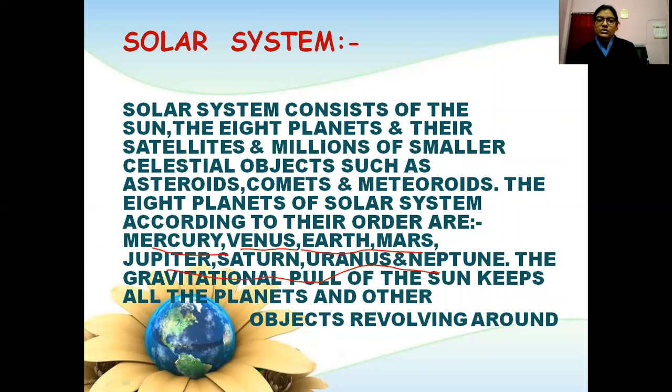So the solar system consists of the Sun, the 8 planets and their satellites, and millions of smaller celestial objects such as asteroids, comets, and meteoroids. The 8 planets of the solar system, according to their order, are Mercury, Venus, Earth, Mars, Jupiter, Saturn, Uranus, and Neptune. The gravitational pull of the Sun keeps all the planets and other objects revolving around it.